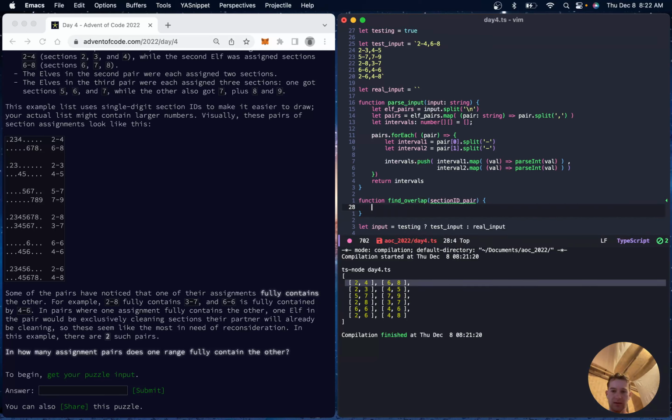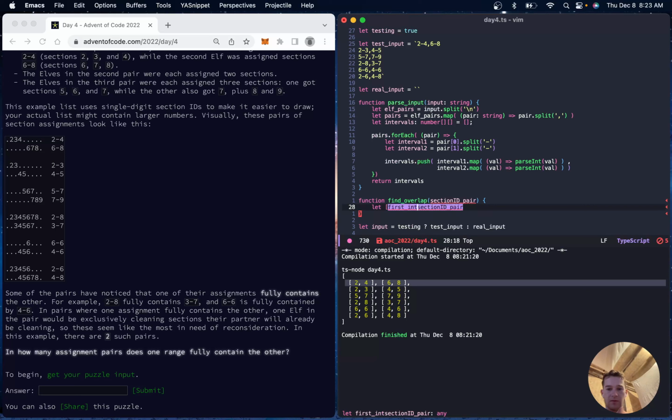and if section ID pair first, I don't know, that's some C++ pair syntax. So let's do that.